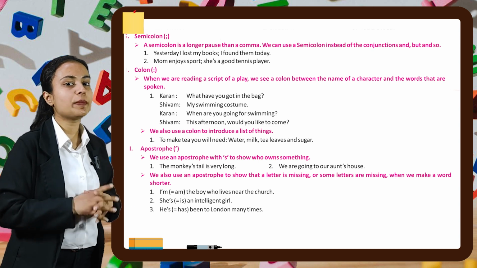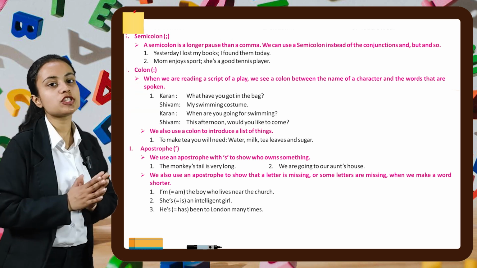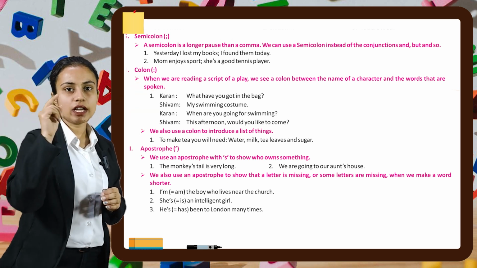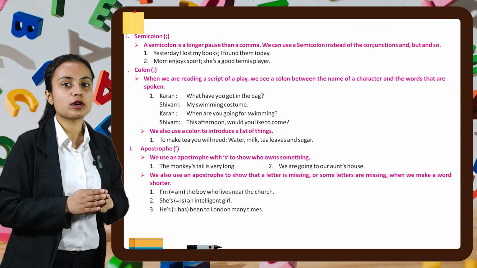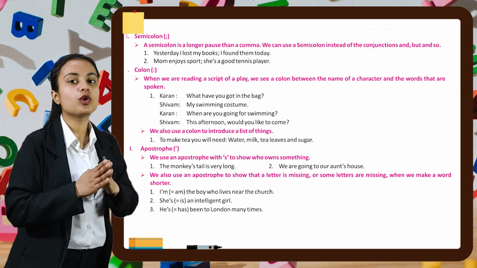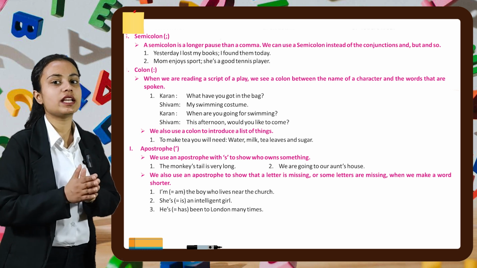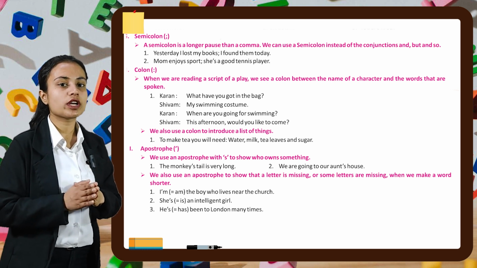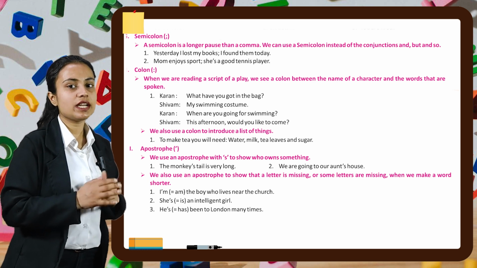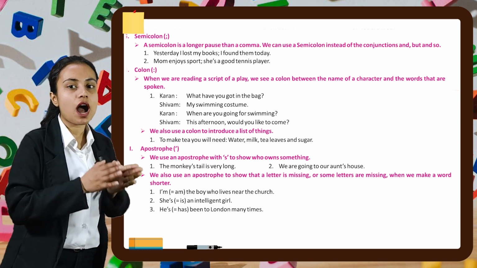Now, our next topic is apostrophe. An apostrophe is a comma that we put on the above side. We use an apostrophe with s to show who owns something. For example, the monkey's tail is very long. So we are talking about the monkey's tail. In the second example, we are going to our aunt's house.